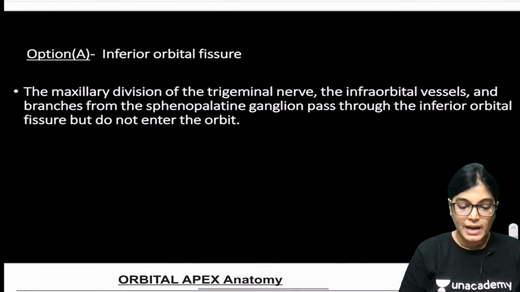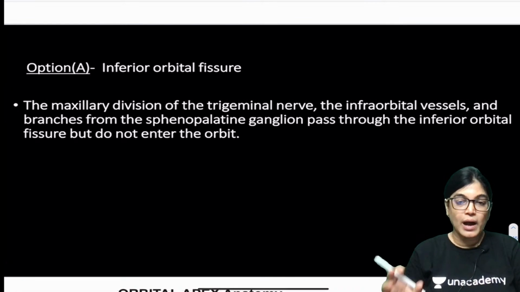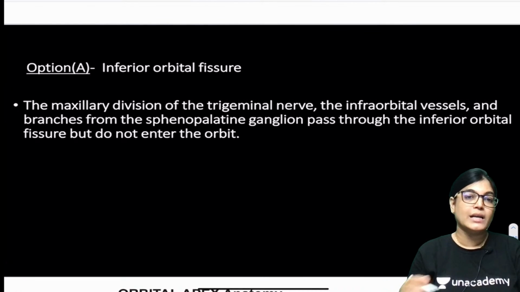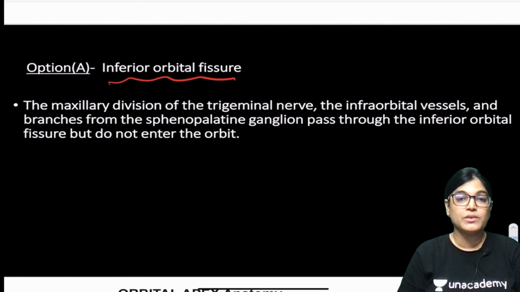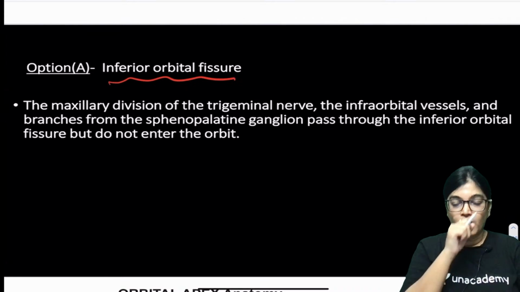Now, my dear friends, I would also like to brief you about the incorrect options, and why these options are incorrect. One of the options, option A, is inferior orbital fissure.